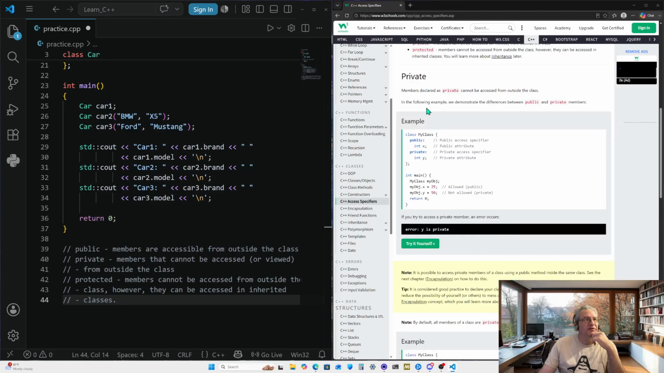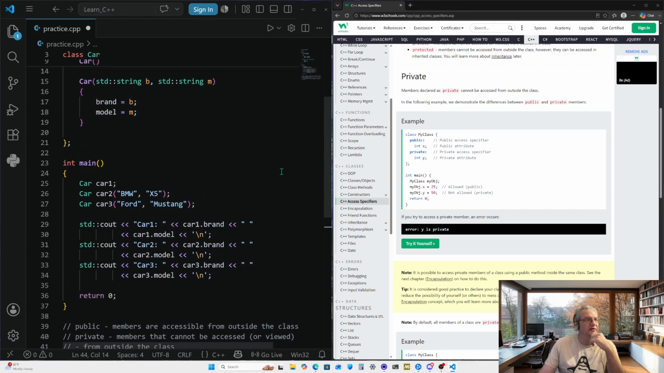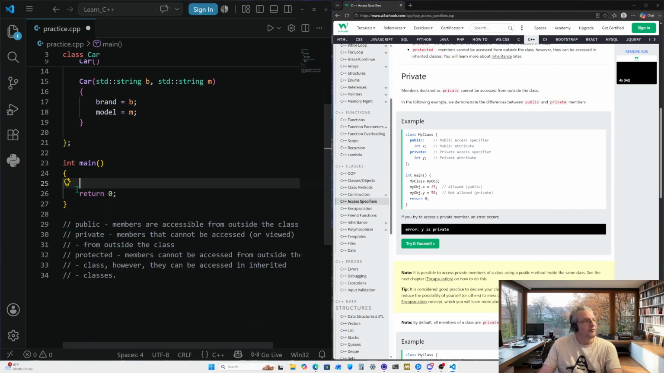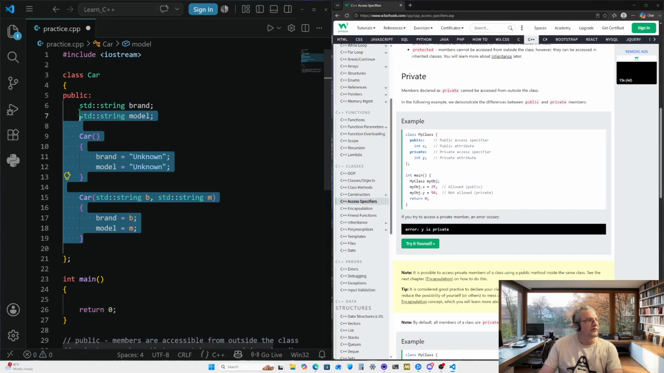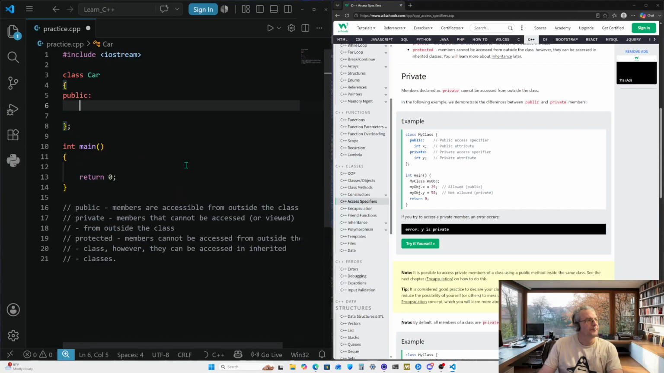So private. Members declared as private cannot be accessed from outside the class. In the following example, we demonstrate the difference between public and private members. So we got an example right here. It looks like we're going to have to clean up a little bit of this code. We'll start with the main, get rid of that. It looks like we're going to get rid of all this code right here. We're going to keep public.